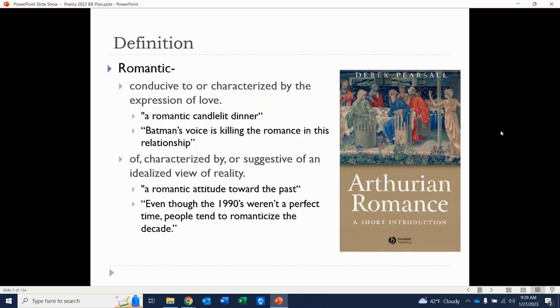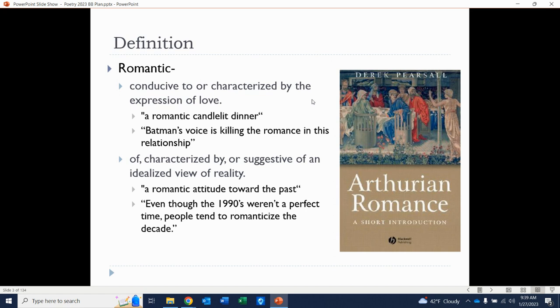So what do I mean by romantic here? What do we mean when we talk about the romantic poets? Well, there's two definitions for romantic. The first one I think that usually comes to our mind is when it's conducive to or characterized by the expression of love, right? The definition when it comes to Valentine's Day, right? Talking about a romantic candlelit dinner. And that's a great version of the definition, but that's actually not the one we're referring to when we talk about the Romantic era or Romantic literature.